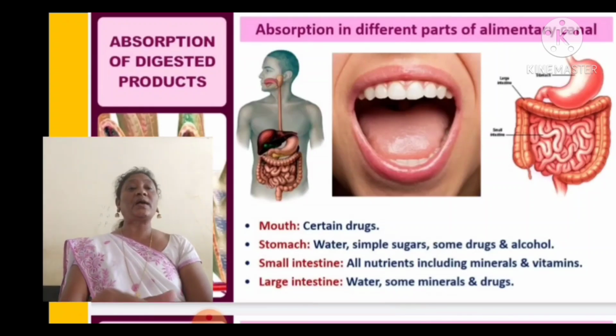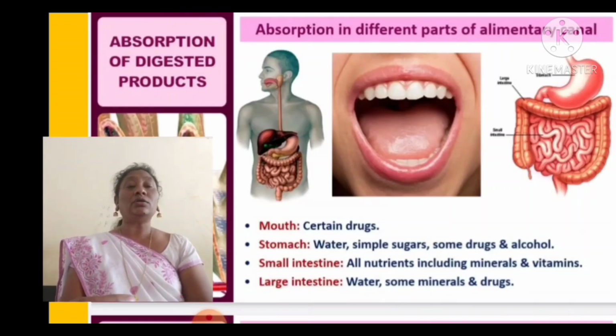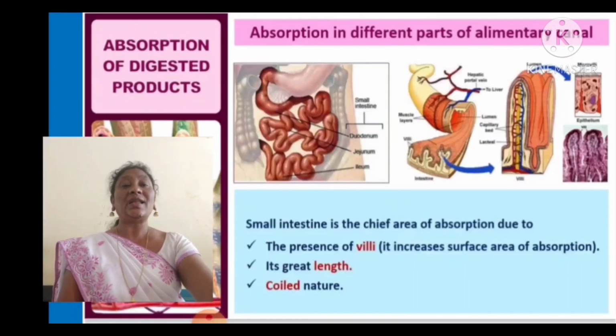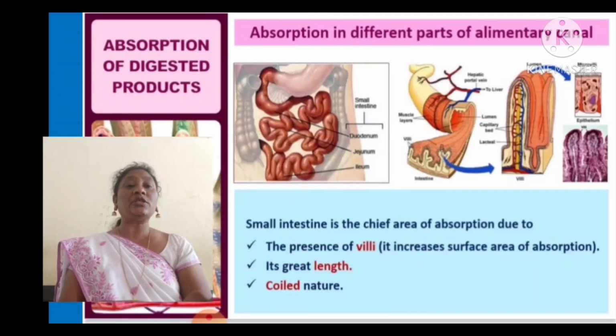Absorption in different parts of the alimentary canal. In the mouth, certain drugs are absorbed. Water, simple sugars, some drugs and alcohol are absorbed in the stomach. All nutrients including minerals and vitamins are absorbed in the small intestine. Water, some minerals and drugs are absorbed in the large intestine.